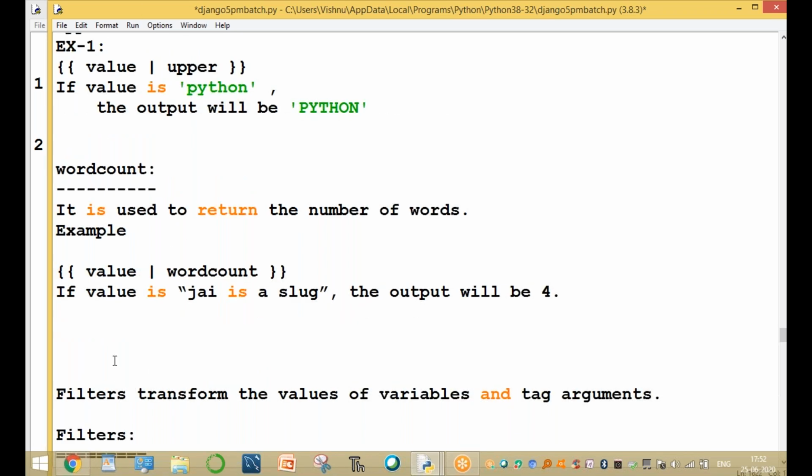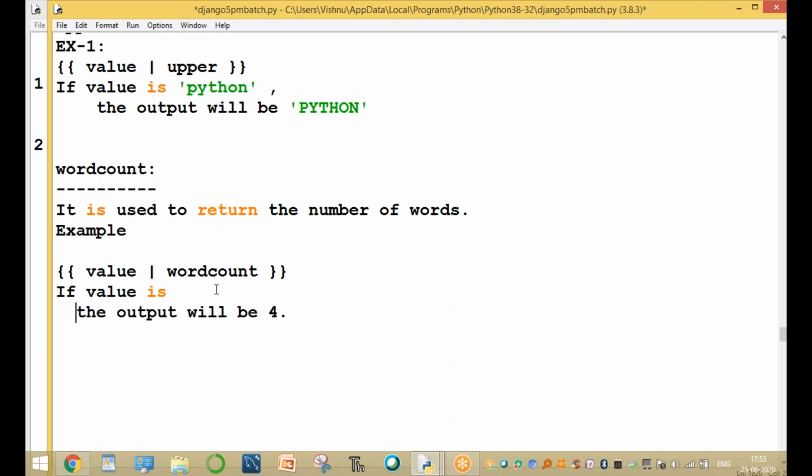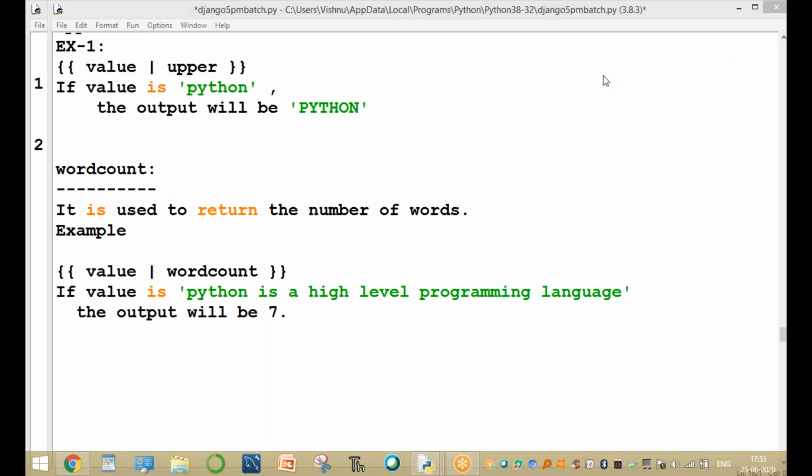Clear. And the next one is used to return the number of words. For example, if the value is "Python is a high-level programming language", here word count: total number of words 1, 2, 3, 4, 5, 6, and 7. So now the output is equal to 7 words.